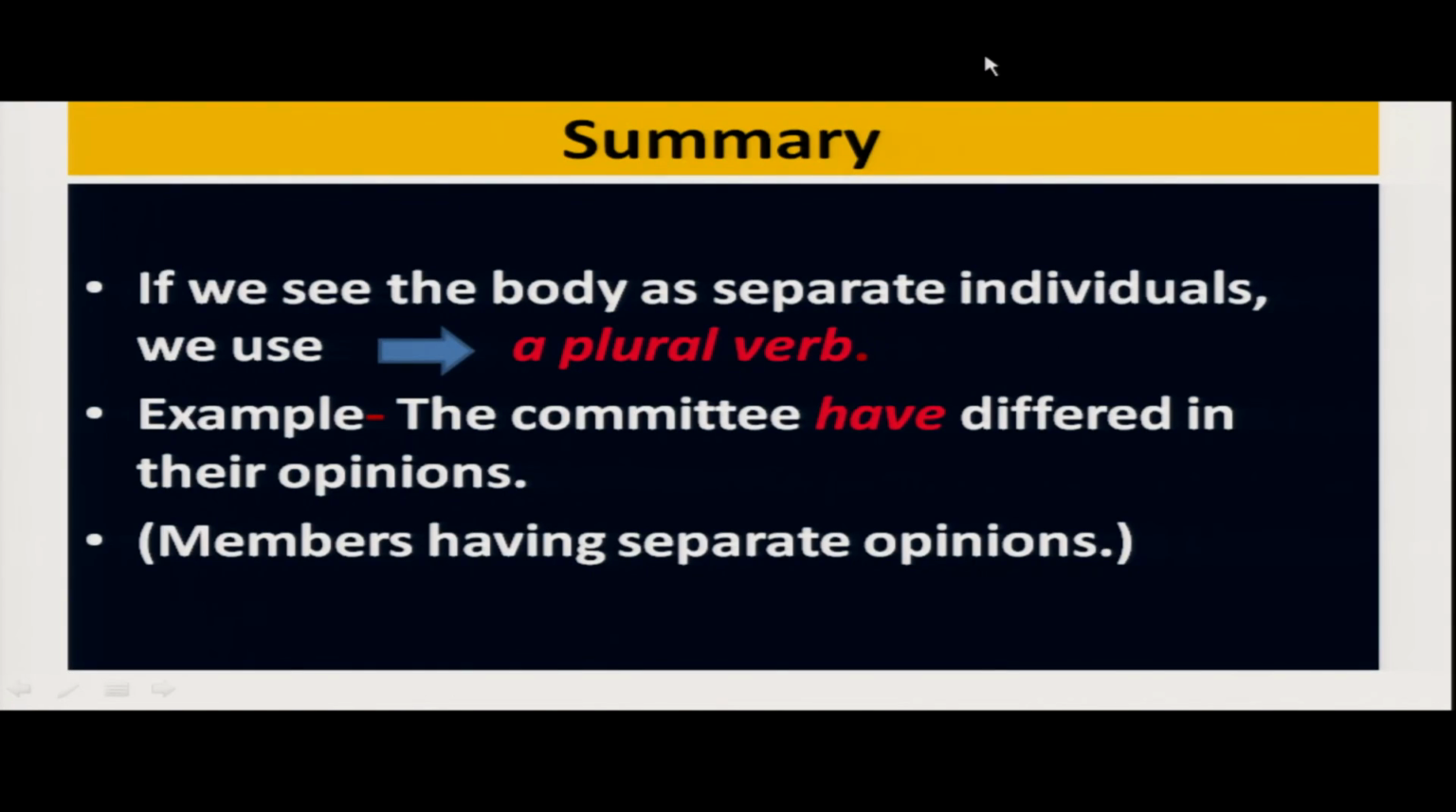एटी committee टा को कौन करा गला? Separate opinion मिली चीज प्रतिटी individual गटू. सेथि पे हमें verb इटी use करले have. That is have differed in their opinion. The committee have differed in their opinion. So when the body is seen as separate individuals, you will use a plural verb.